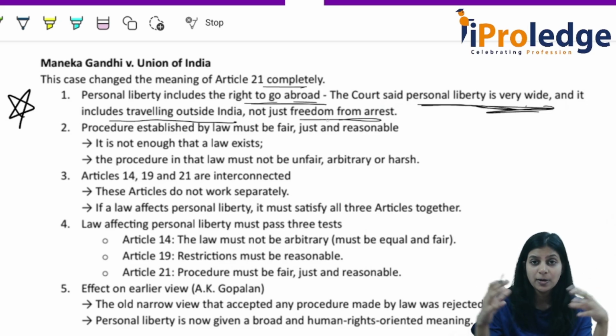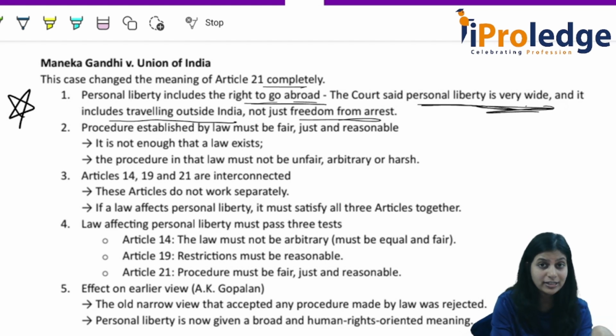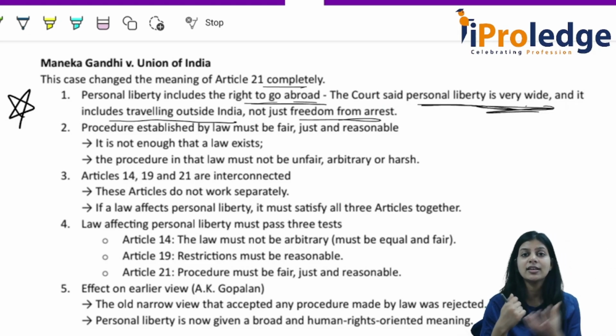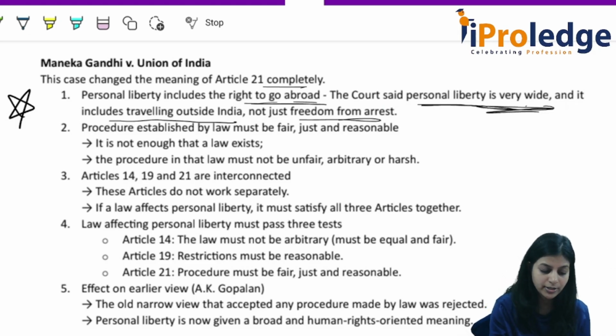As per A.K. Gopalan case, a person's physical liberty is affected. Just that only means personal liberty is affected? No. A person's passport is taken away. That means his freedom to move is infringed, right? It's affected. So procedure established by law must be fair, just and reasonable. This was said in this particular case law. It is not enough that just the law exists. No, how the law exists is very important. The procedure in that law must not be unfair, arbitrary or harsh.